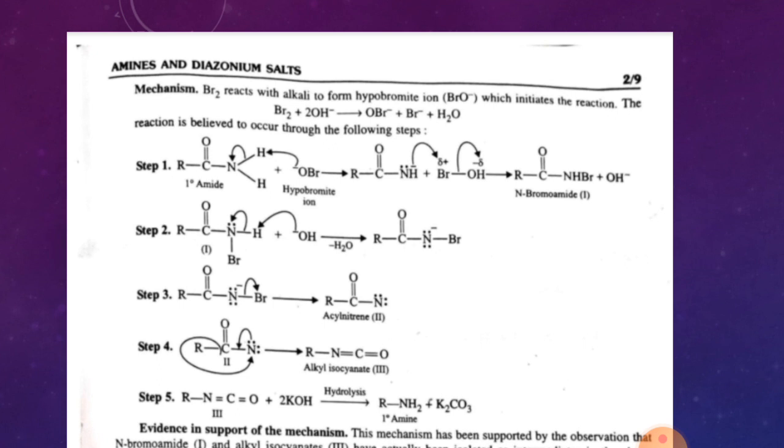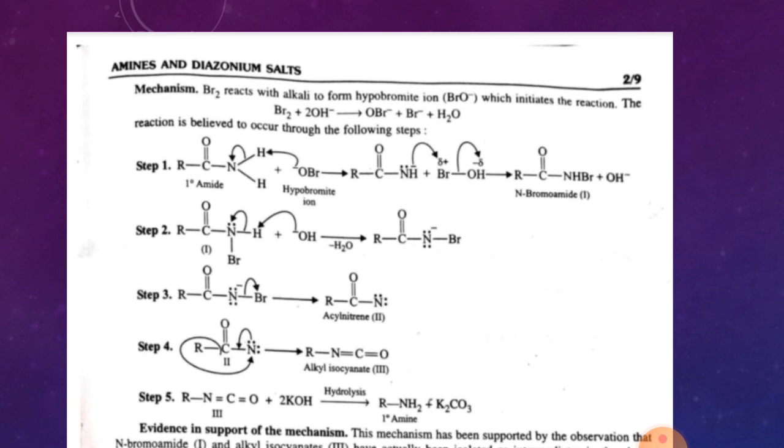This hypobromite ion initiates the reaction. In the first step, this hypobromite ion takes an H from the primary amide, and the amide gets a negative charge, RCONH negative. The hypobromite ion converts into BrOH.